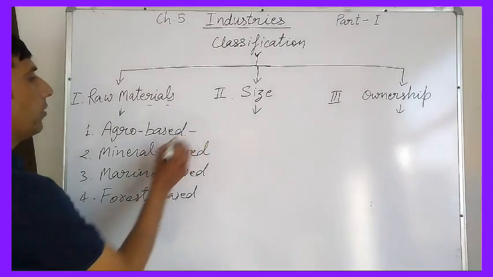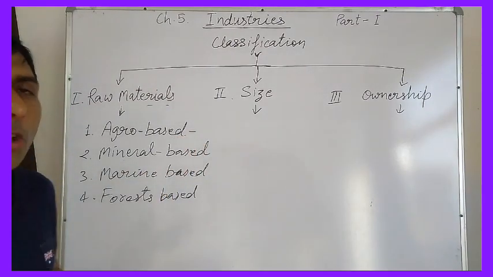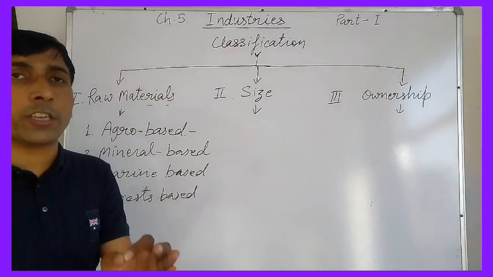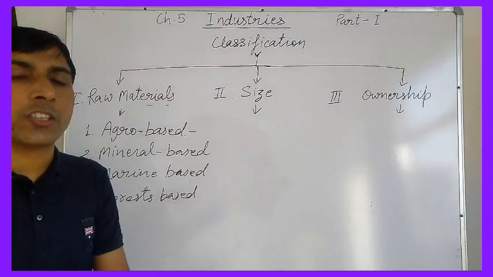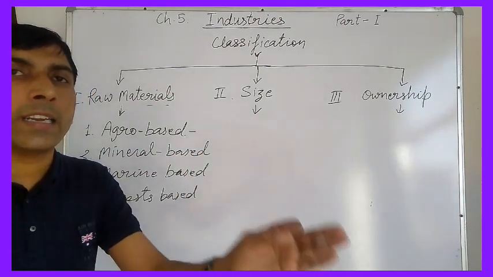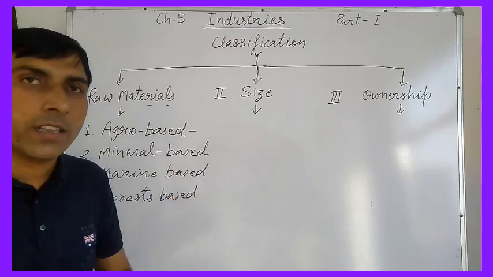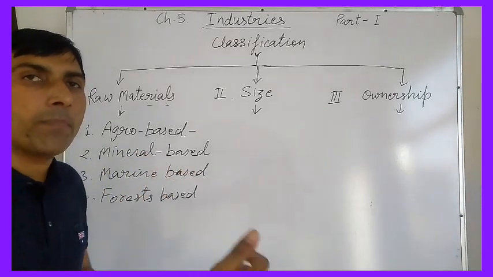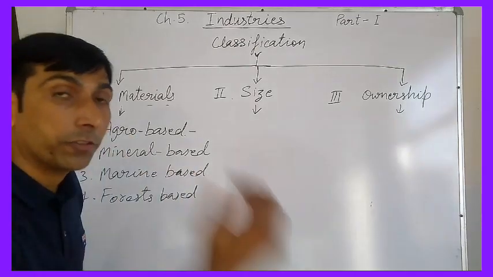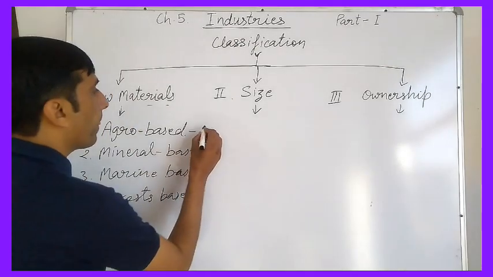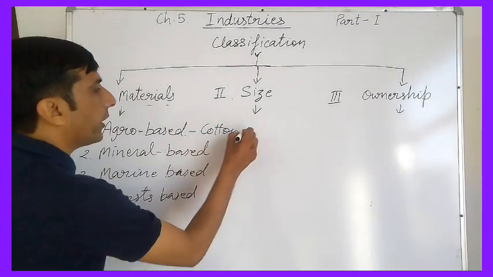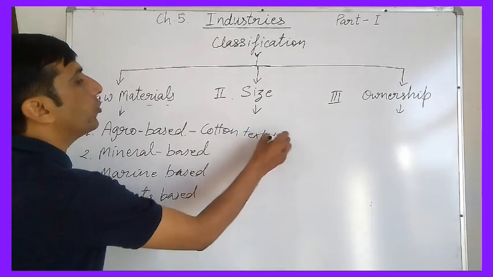First of all, what are agro-based industries? Listen to the definition first. Agro-based industries are those industries which get the raw material from agricultural products. Means the products that come from agriculture are used as raw material in these kinds of industries. For example, the cotton textile industry. In cotton textile, what product is used as raw material?